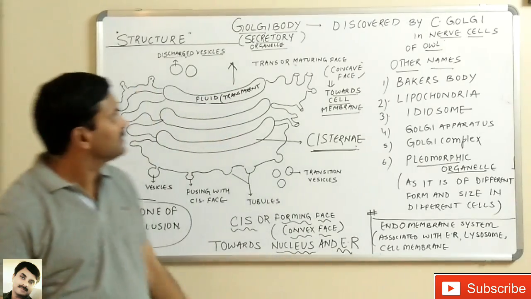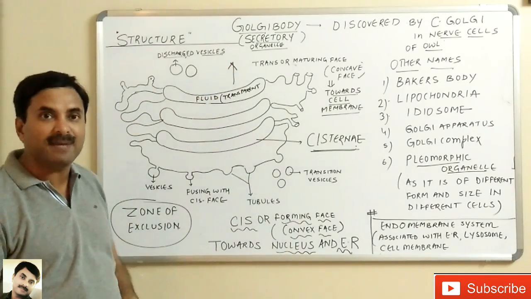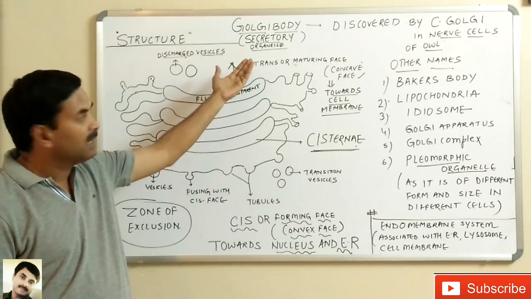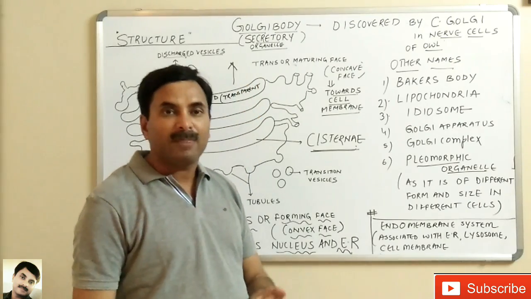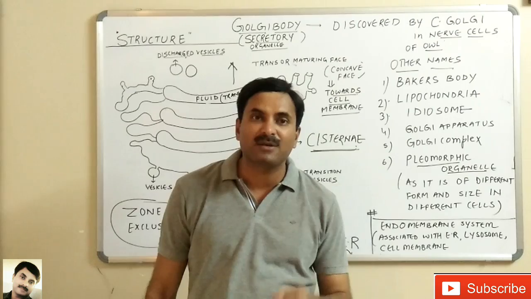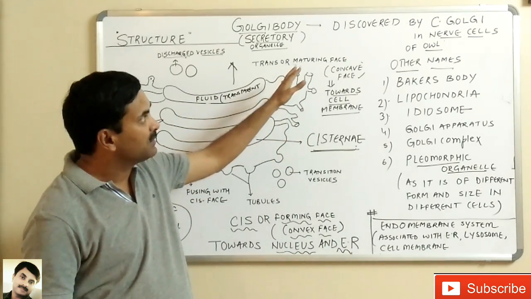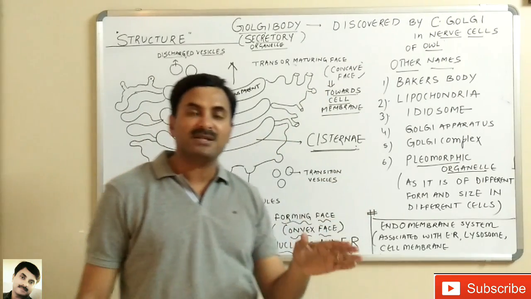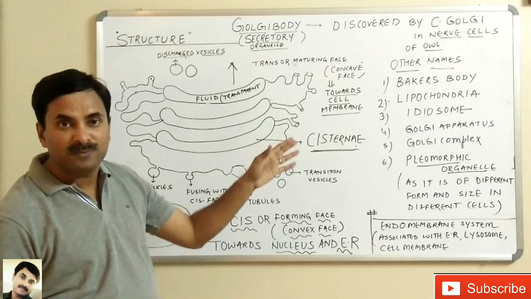Hello students, today we are studying a topic related to cell biology, and that is known as the Golgi body. This Golgi body is called the secretory cell organelle because the chief function of the Golgi body is to secrete various sorts of substances. First of all, this Golgi body was discovered by the scientist Camillo Golgi in the nerve cells of the owl.